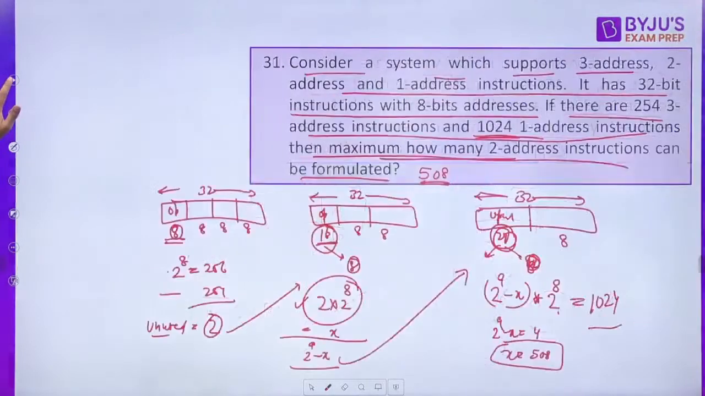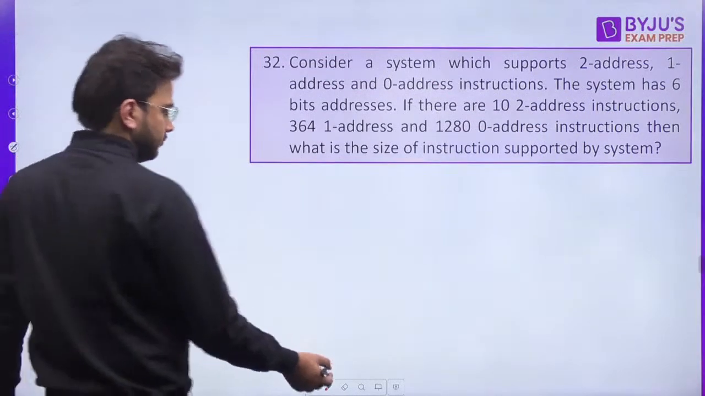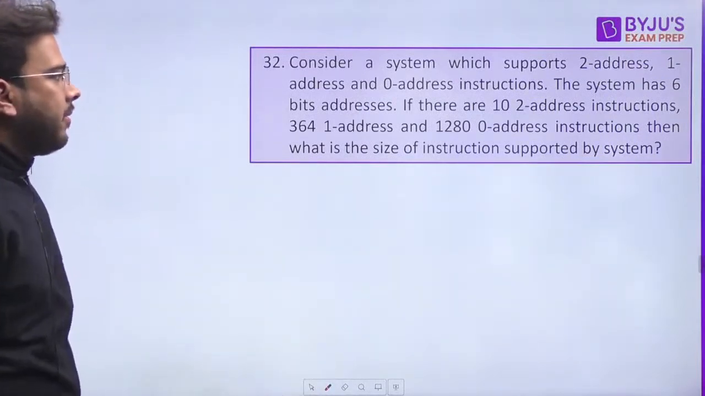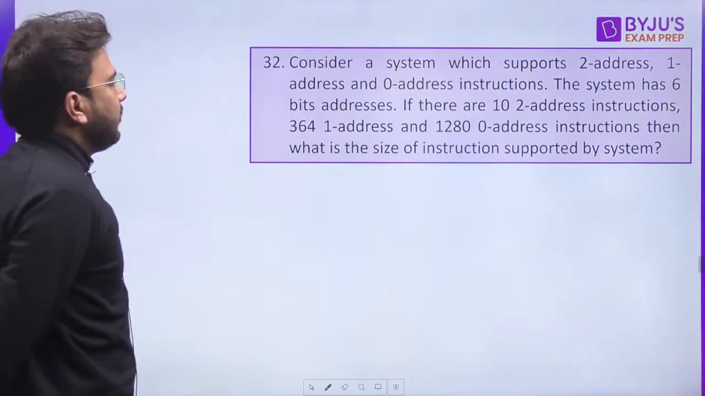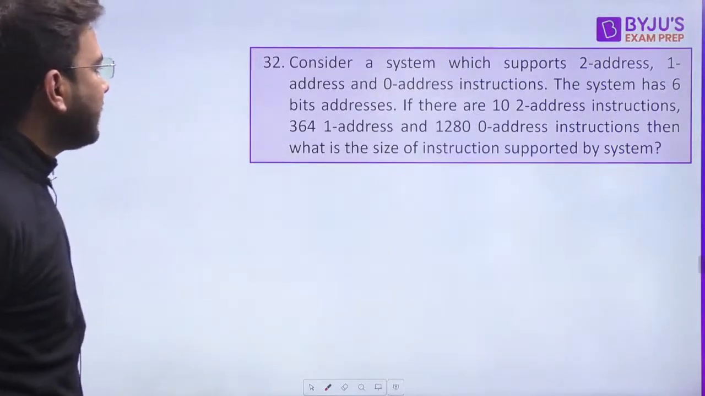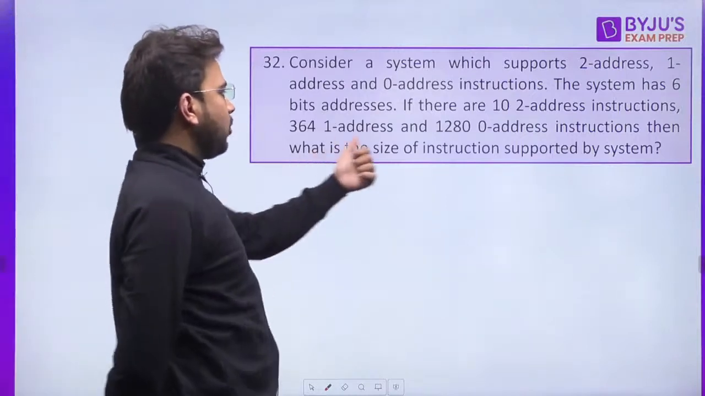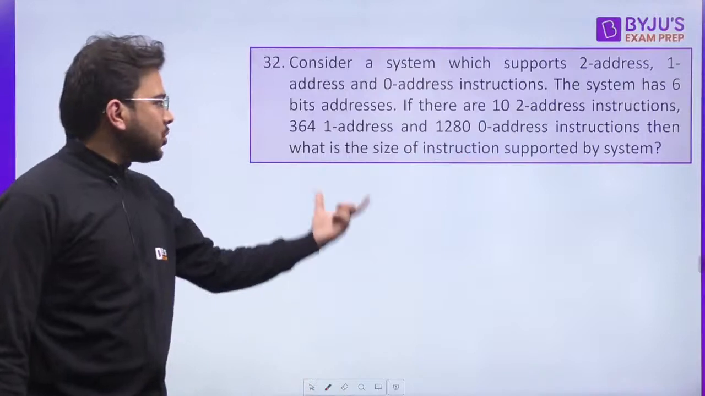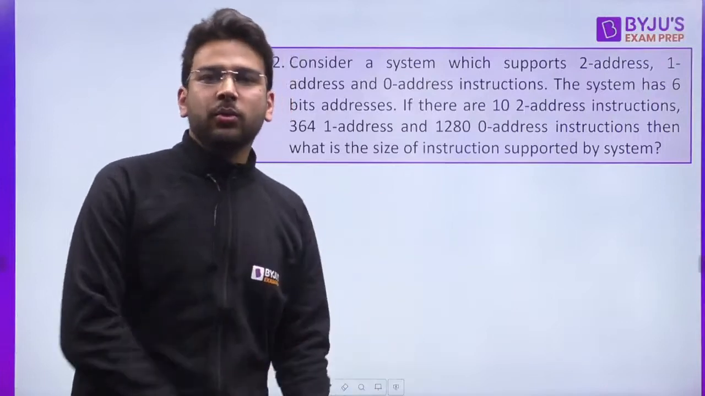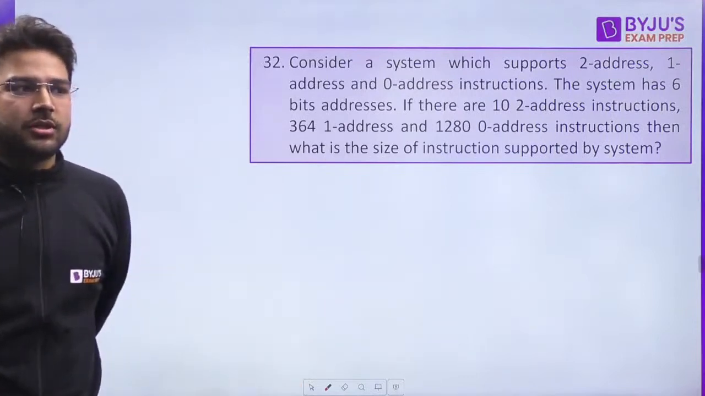Okay guys, so let's see this 32nd question. Yes, solve this. Now here in this question, we have 2-address, 1-address and 0-address instructions. It is given that we have 6-bit addresses. It is given 10 2-address instructions, 364 1-address instructions, and 1280 0-address instructions. You have to find the size of the instruction now. In the previous question, the size of the instruction was given to you, but now you have to find it. So that is the change here.